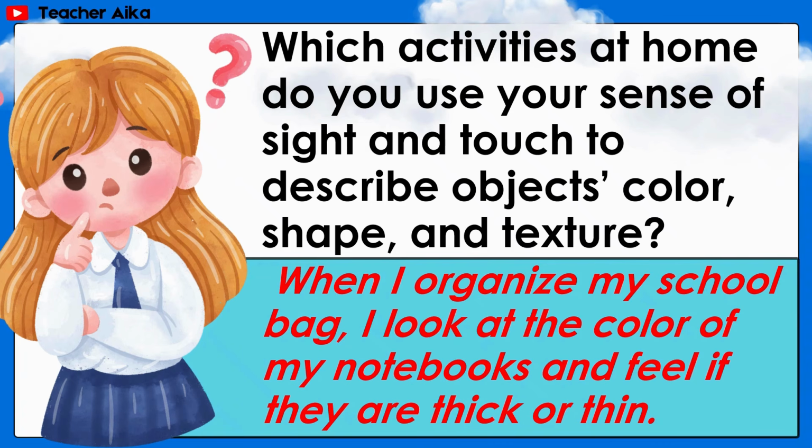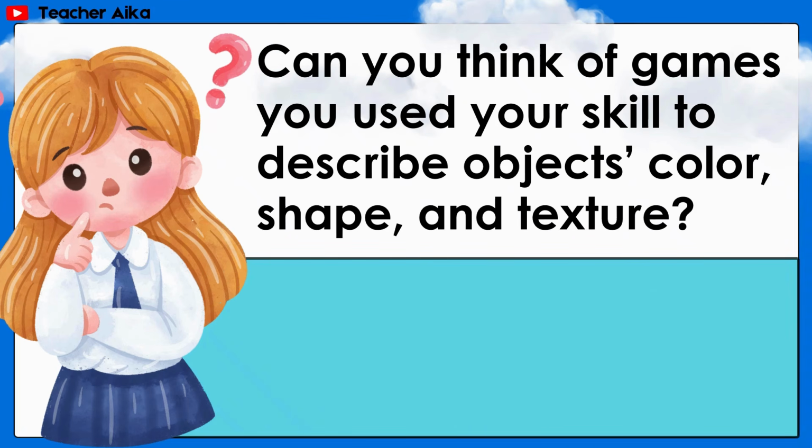Answer: When I organize my school bag, I look at the color of my notebooks and feel if they are thick or thin. Can you think of games you used your skill to describe objects' color, shape, and texture?